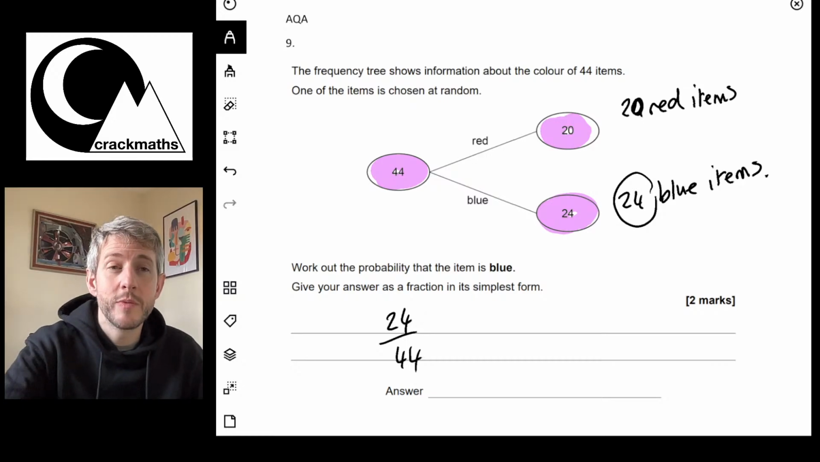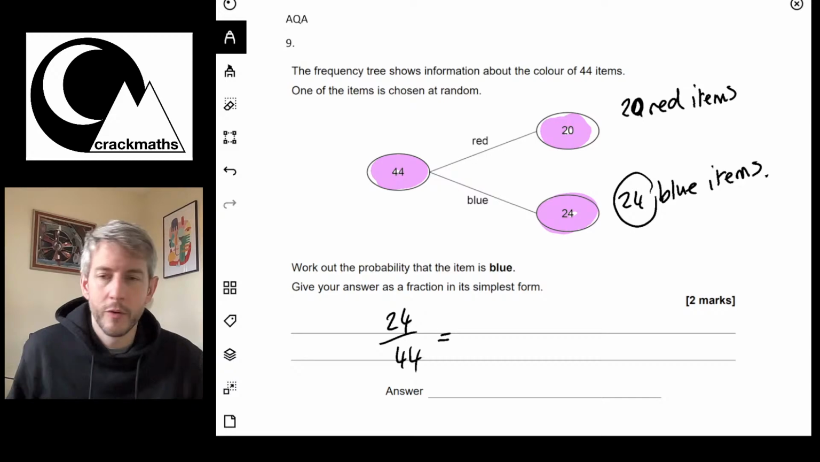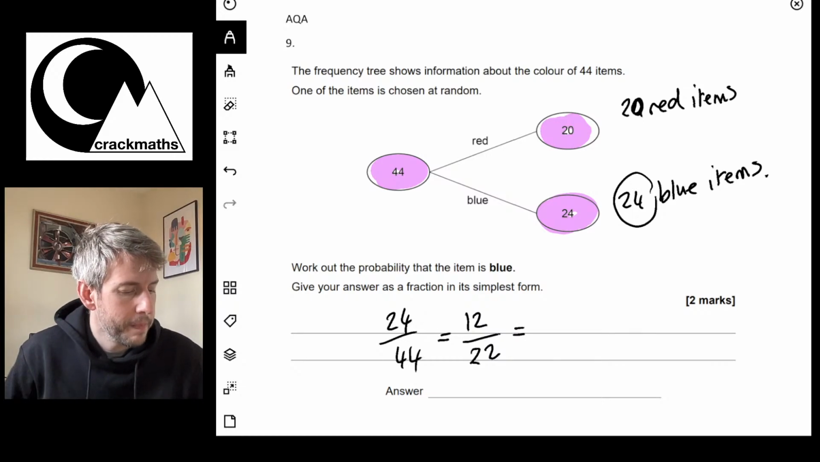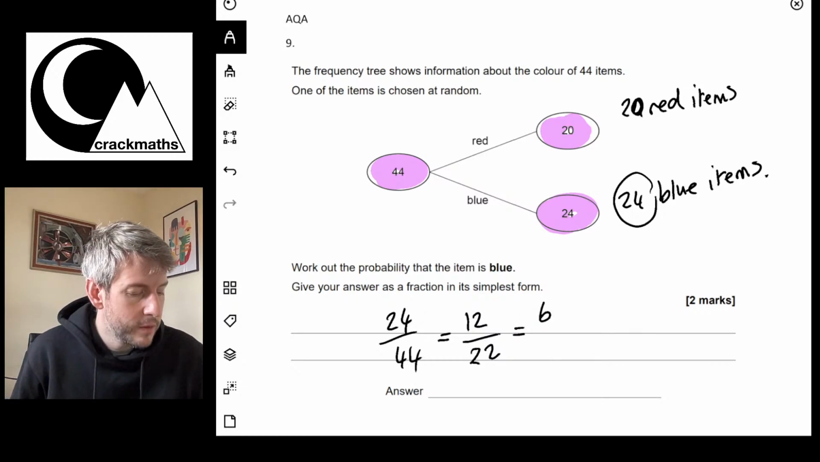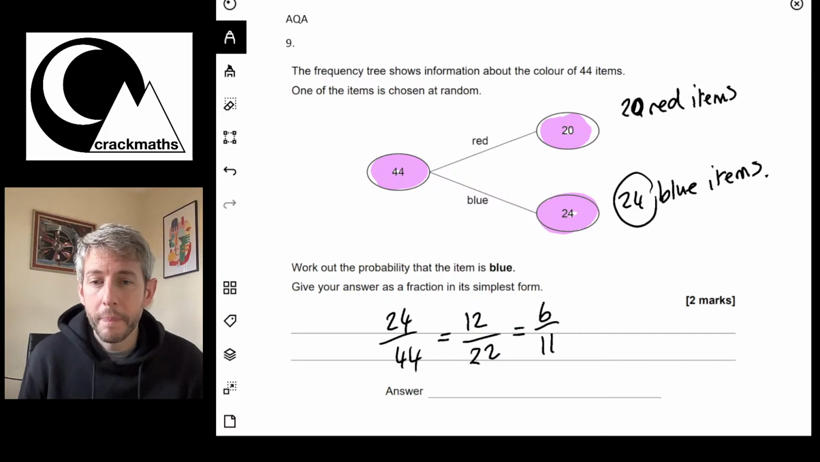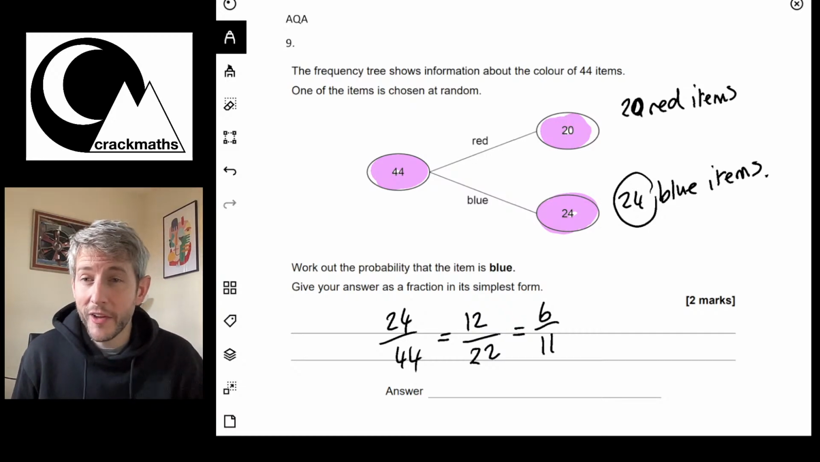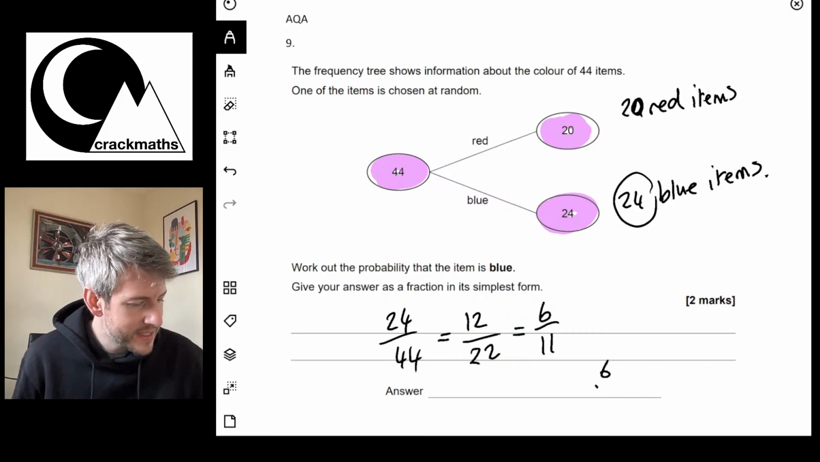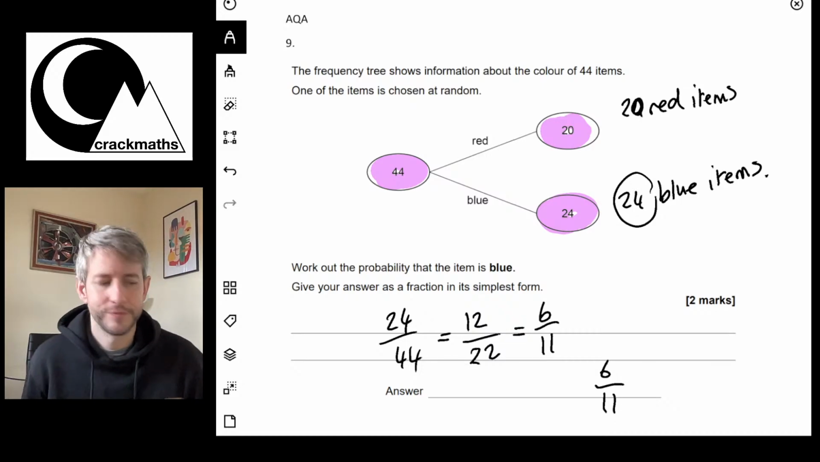So what we can do is we can continue to just cancel these down. So 24 divided by 2 is 12. 44 divided by 2 is 22. We can go again because they're both even still. So that would be 6 out of 11. 11 is a prime number, so that can't be divided any further. So I am going to stop there, and that will be that. So our answer is 6 out of 11.